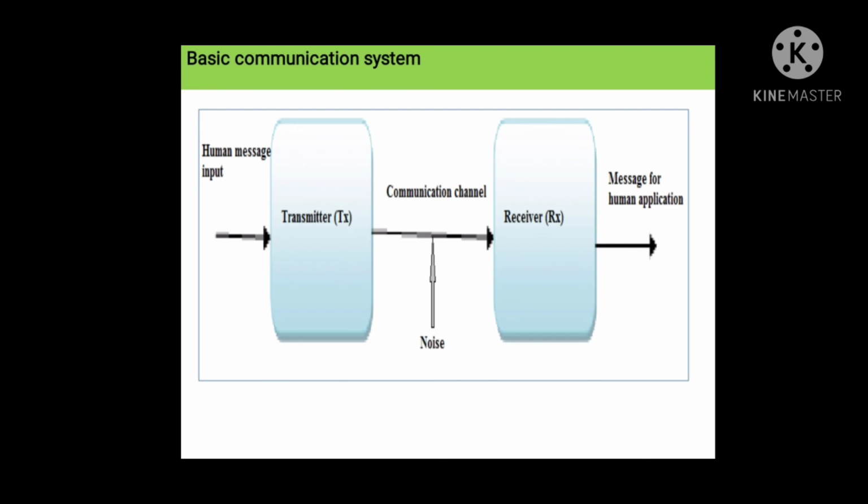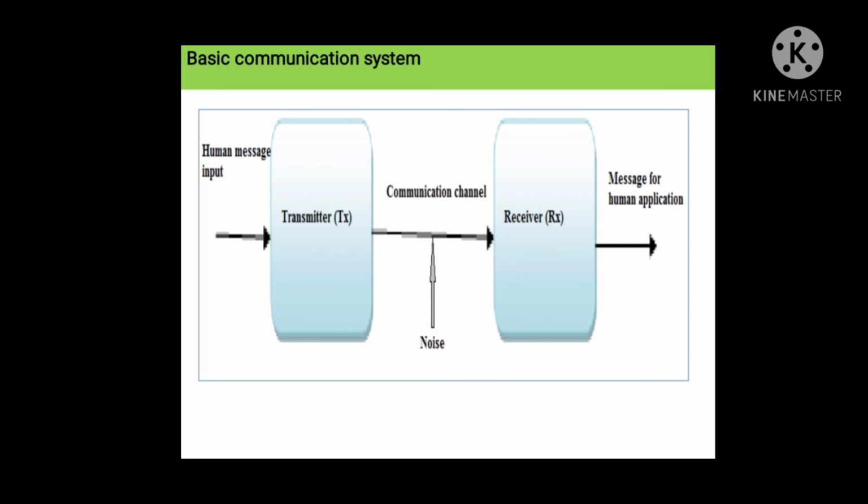Those signals are again converted into the original form using a transducer, like electrical signals are converted into sound or into video files. So here we use two types of transducer, at the transmitter side and at the receiver side.